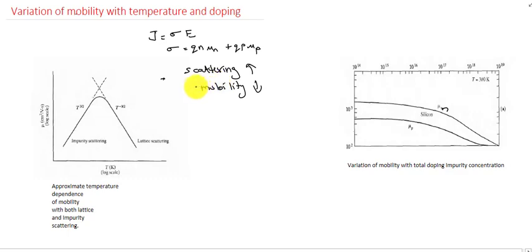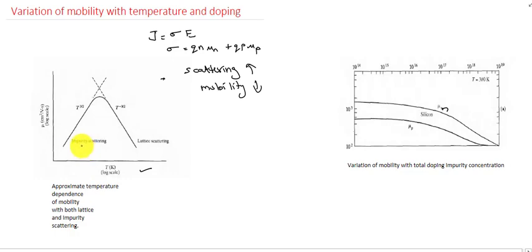Now figure A shows, this is the first figure, the temperature dependence of mobility with the lattice and impurity scattering. Here, in a semiconductor at low temperature, the impurity atoms will be dominant, and due to these impurity atoms, impurity scattering occurs, and at low temperature this will be dominant, and the mobility value will be very less.